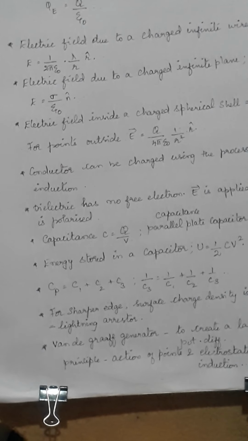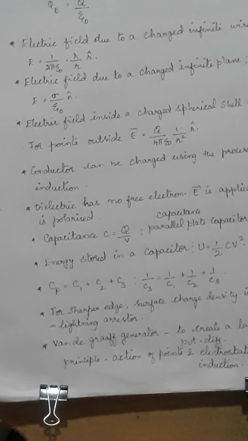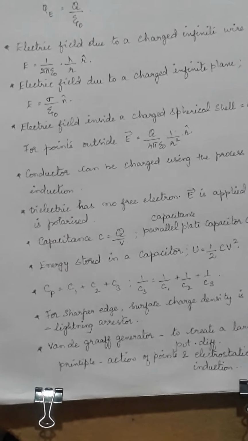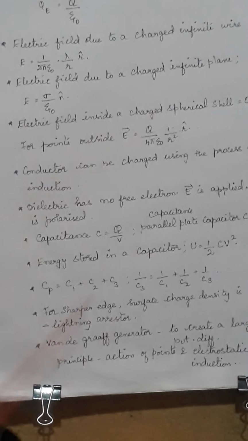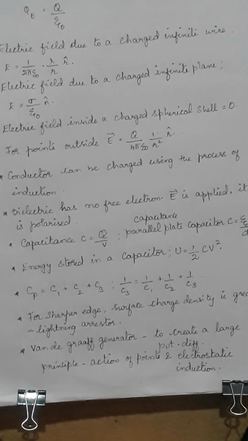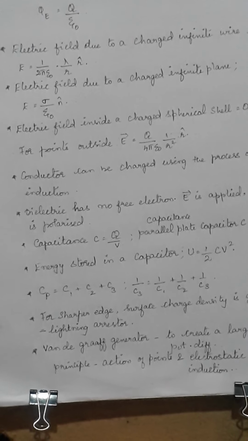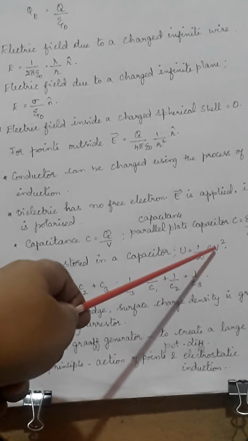Then you studied what will happen to the capacitor when a dielectric is introduced. If the battery is disconnected, what will happen? And if the battery is connected, what will happen? There is no change in some case. The capacitance will increase, but in one condition the potential will decrease and in the other the potential will increase. Then next one was energy stored. As it is said, a capacitor not only stores charges, it stores energy also. So energy stored in a capacitor, U, is equal to 1 by 2 CV square.